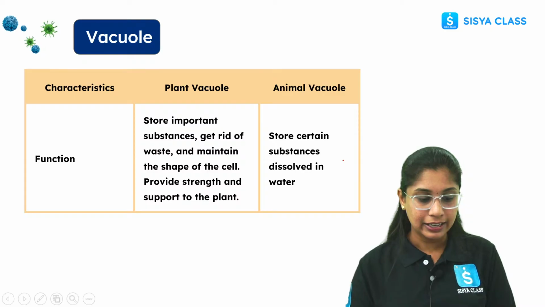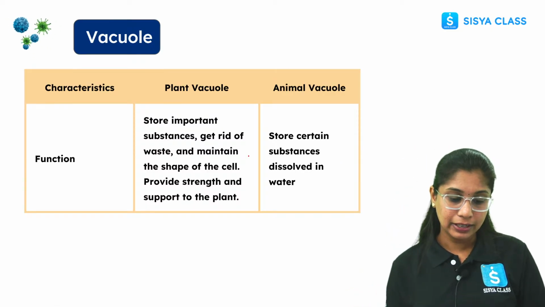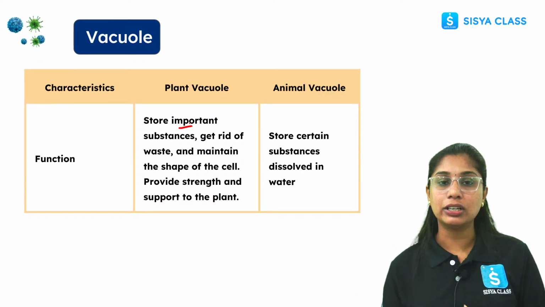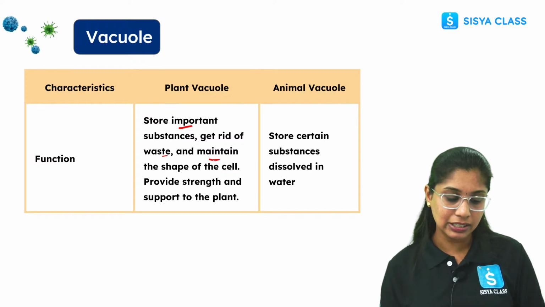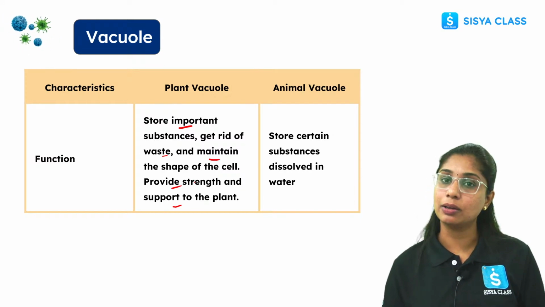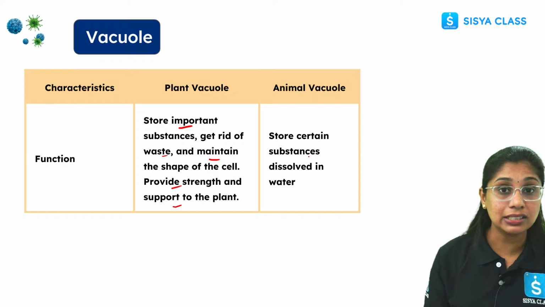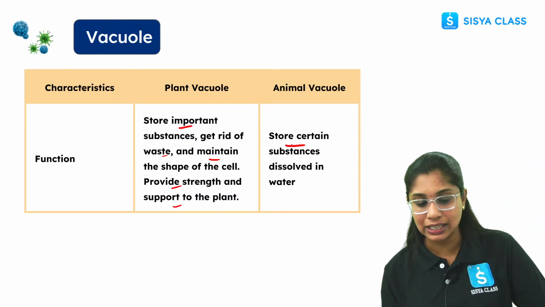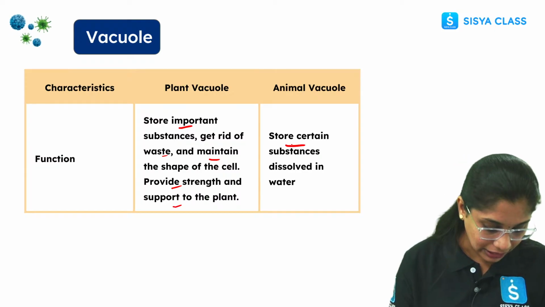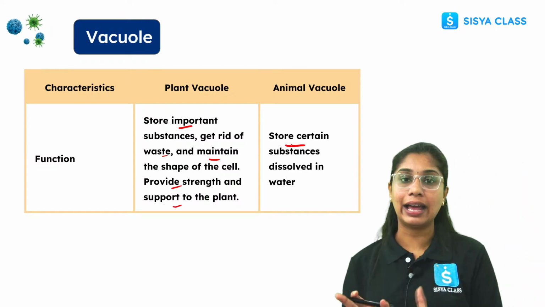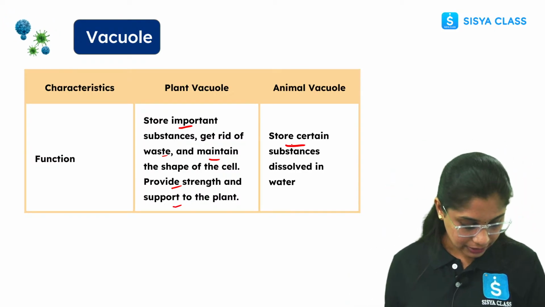Now coming to the function. It stores important substances like waste, maintains the shape of the cell, and provides strength and support to the plant. Whereas animal vacuoles store certain substances which can be dissolved in water. So this is the difference between the plant and animal vacuole, everyone. All right, clear?